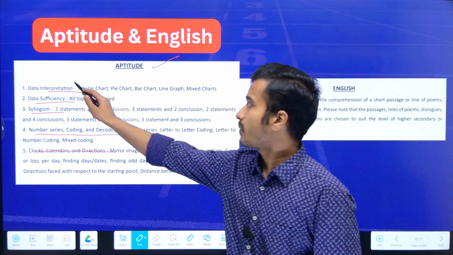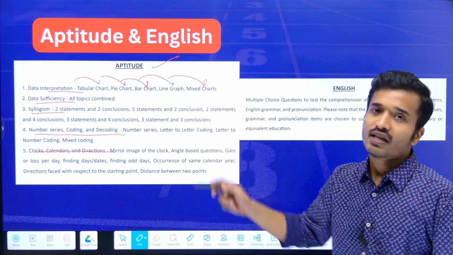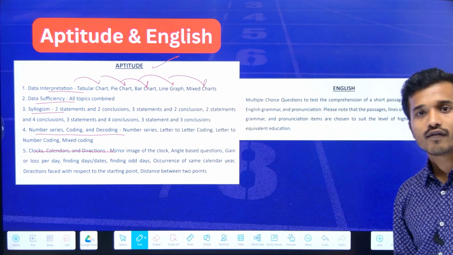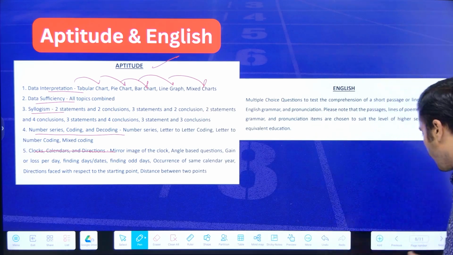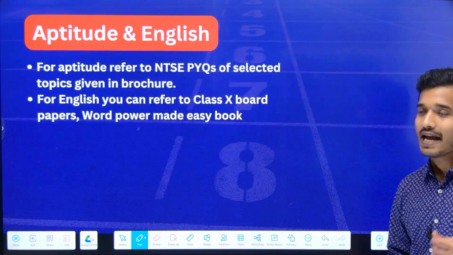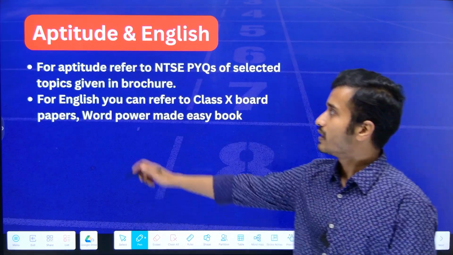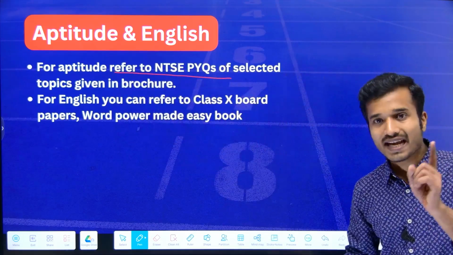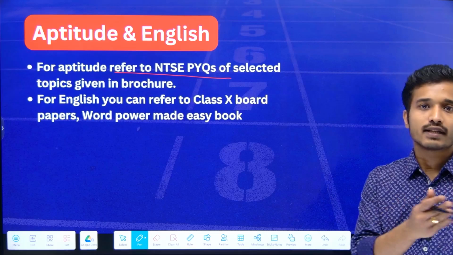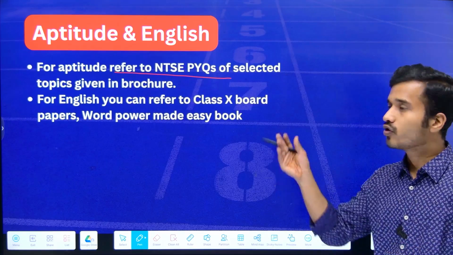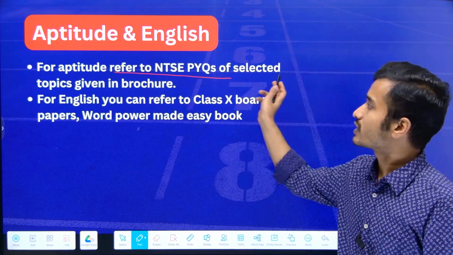So for data interpretation: tabular chart, pie chart, bar chart, line graph, mixed chart. This type of questions are always asked in mental ability type papers. If any one of you has given the NTSE exam, you will find common questions related to this topic. So for aptitude, you can refer to NTSE previous year questions. Simply search NTSE PYQs, you will get the list of the papers. From there, you can refer to these particular topics and practice the number of questions which are given in your brochure.